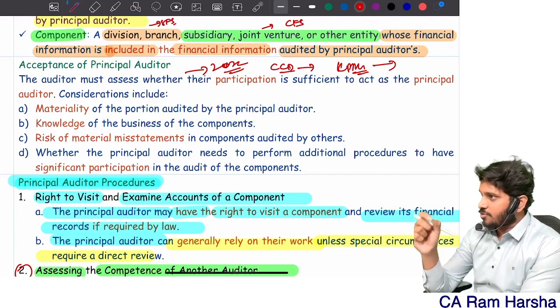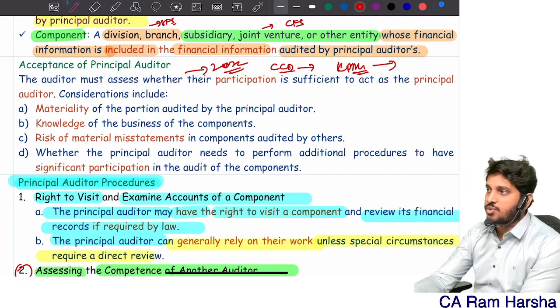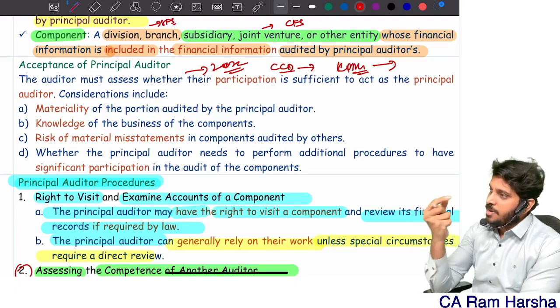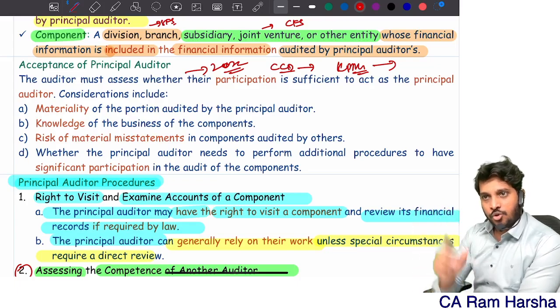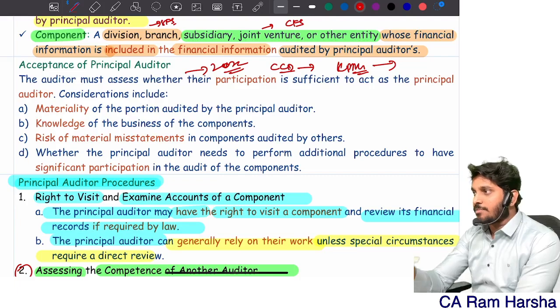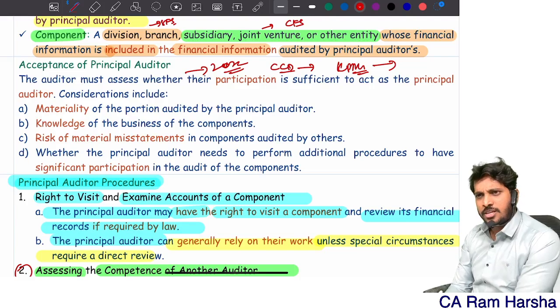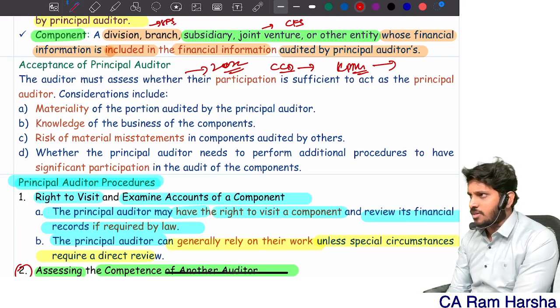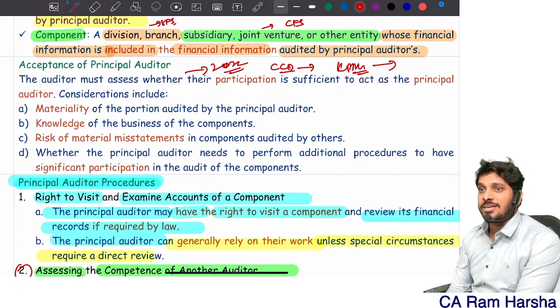The one where the fraud happened is a major component. Entire business is happening there. Entire fund transfers, entire money laundering is happening there. And you are simply escaping by saying you relied upon his audit report and gave an opinion. Don't you have a responsibility, for a listed company, to also check international auditing standards? He says, no, international auditing standards are not applicable to us. We are not liable for that. We are liable to do the audit as per standards on auditing. That is when NFRA decided.